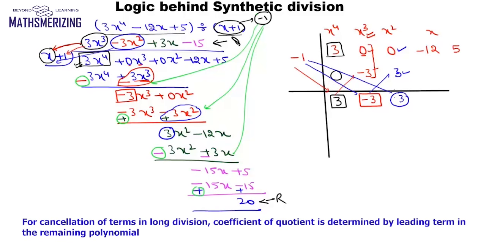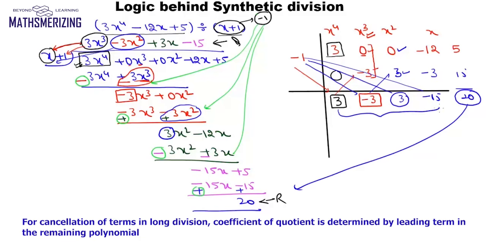Now again I'll multiply this 3 with minus 1. I'll get minus 3, and so again I'll add them up. I'll get minus 15, same logic, and then finally I'll multiply this minus 1 with 15. I'll get 15, so which is 20. So that's your remainder, and 3x cube minus 3x square plus 3x minus 15 is your quotient. So every time we are eliminating a term with the leading coefficient, another term whose degree is just one less than the leading term is getting affected, and that's the reason we follow these steps.